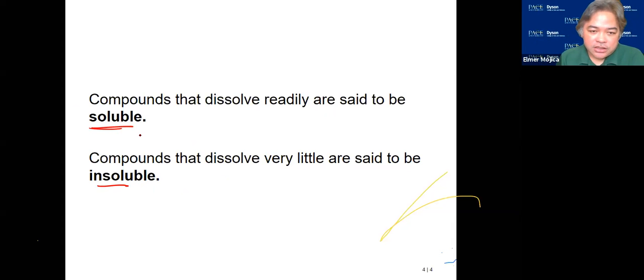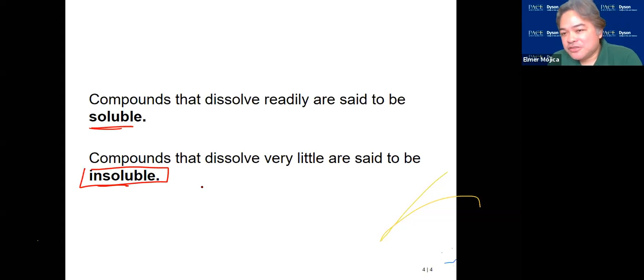Okay? So at this level, usually, we could say that at a certain amount, not all of the solid compound that we put dissolved.